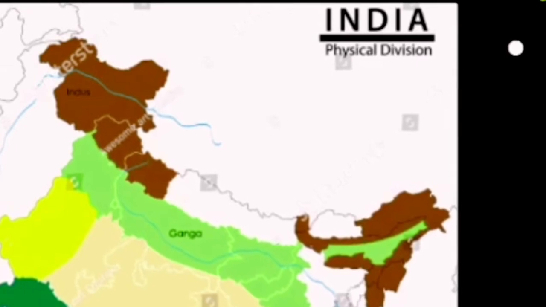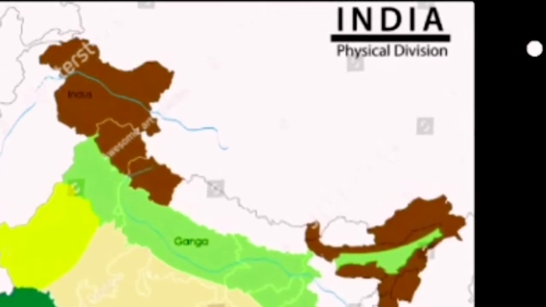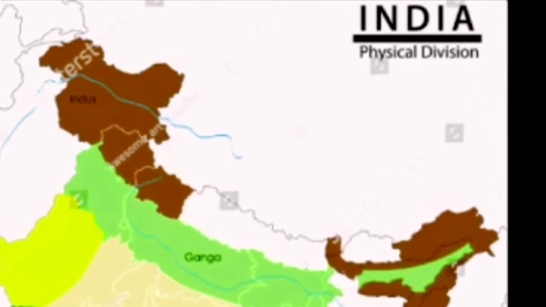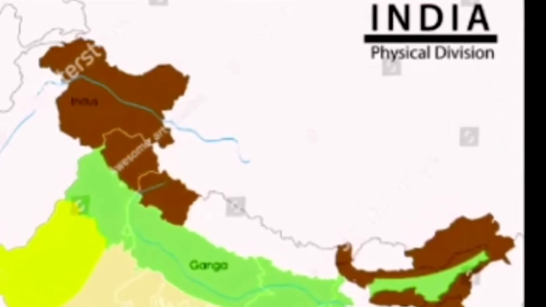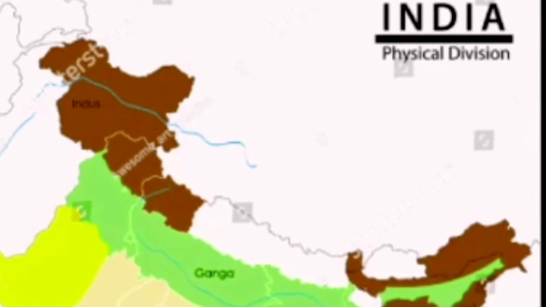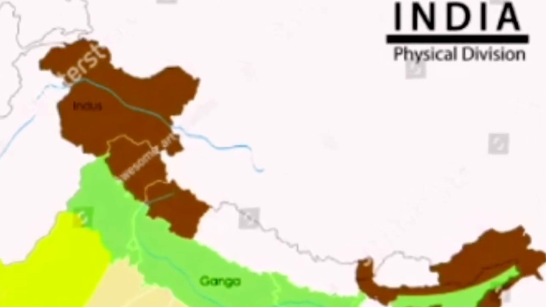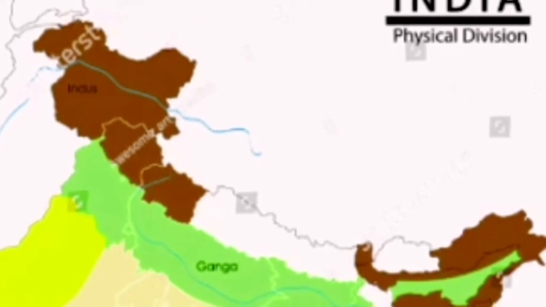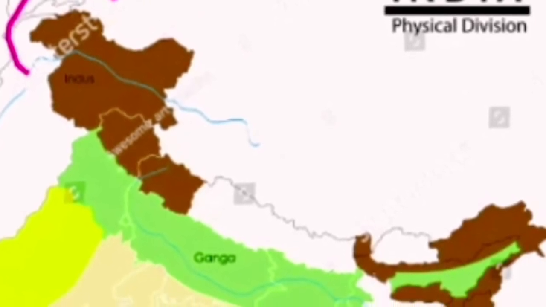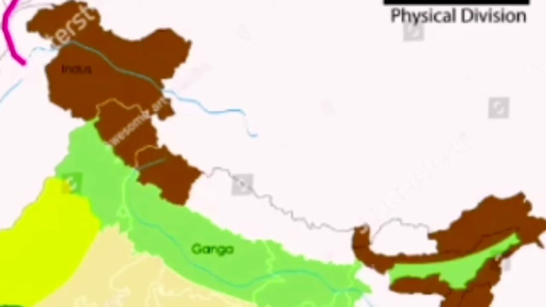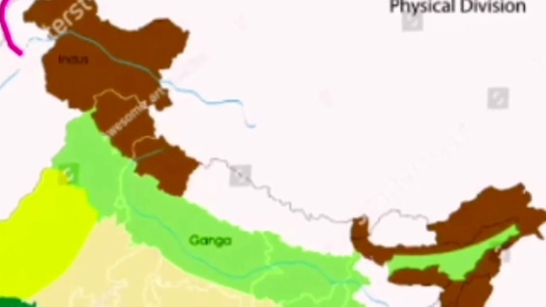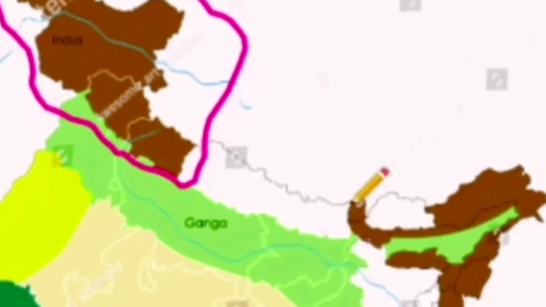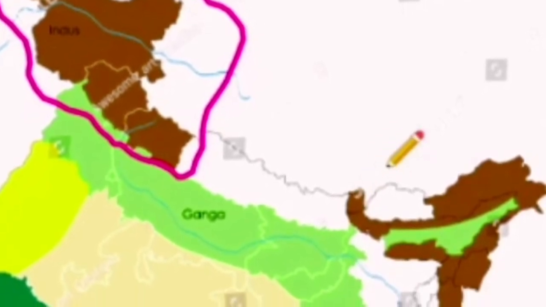In the north of India also, there is variety in the mountains, there is diversity in the Himalayan mountains. They are not altogether the same, but they have different landforms. If you see here in this area, these are the northern mountains. And we know that in the north part of India, there is Nepal also, and other countries.